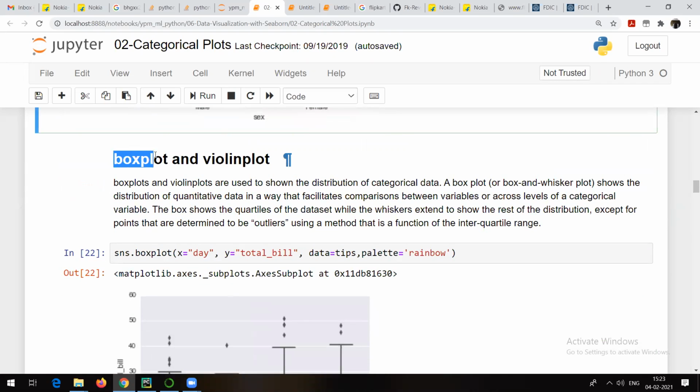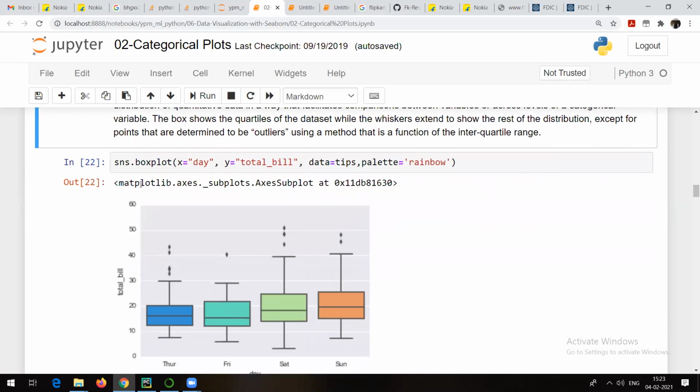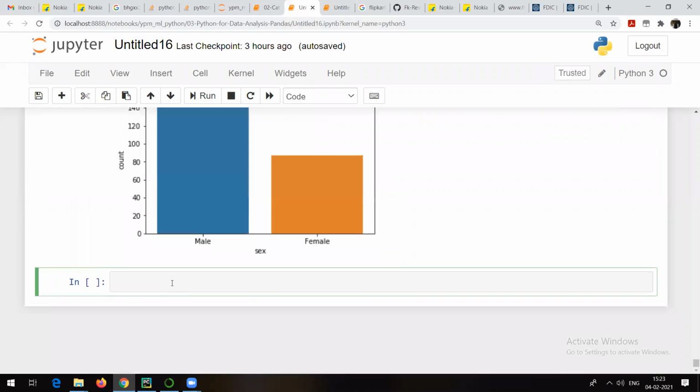Then there is something called box plot. Box plot is something very important. I think you people are aware of box plot, but let me explain this. What is box plot? For this, one should know about percentile values. I am trying to plot a box plot between day and total bill. Obviously data is from tips, and palette, as I told you, is just a fancy thing, just color. X is day and Y is total bill. Let me plot the box plot.